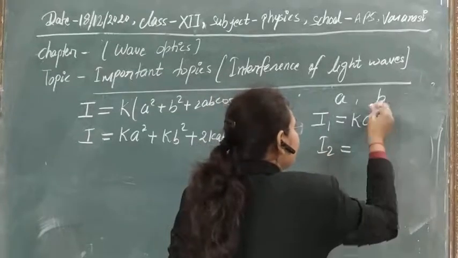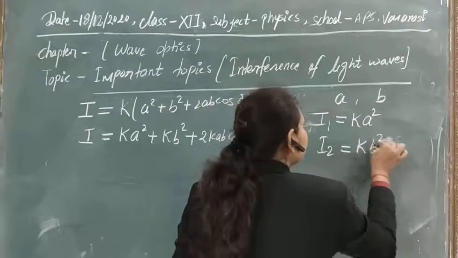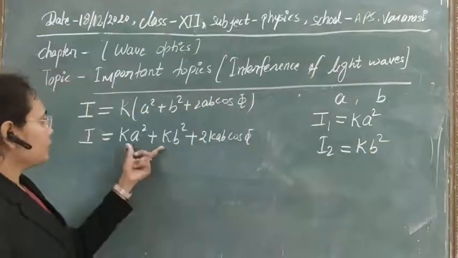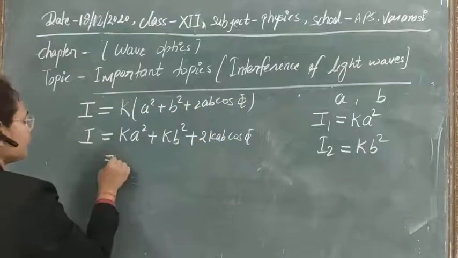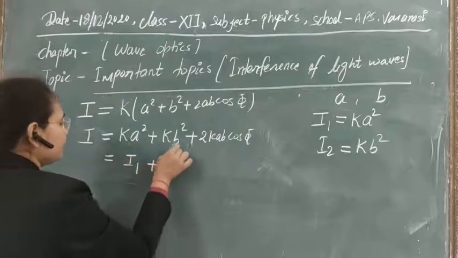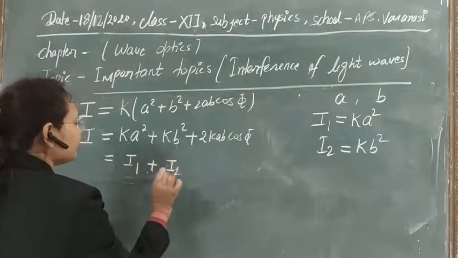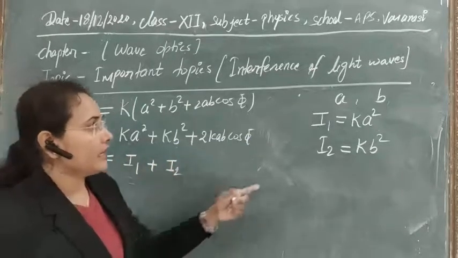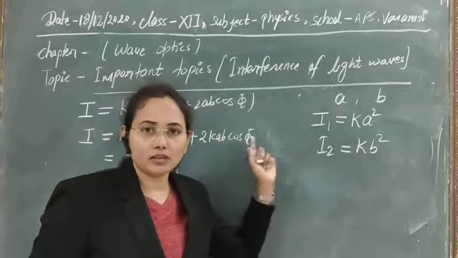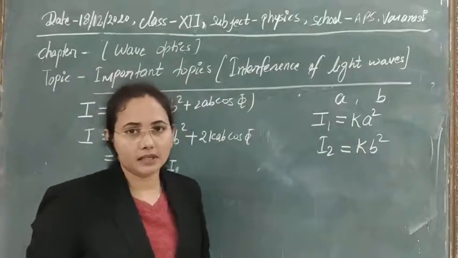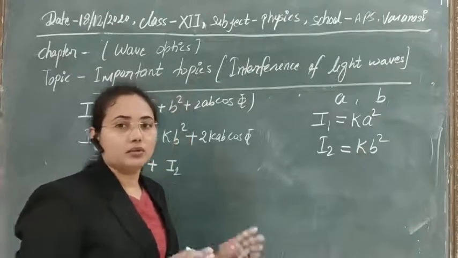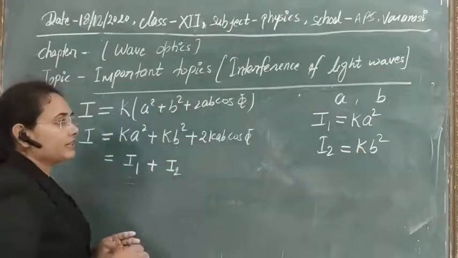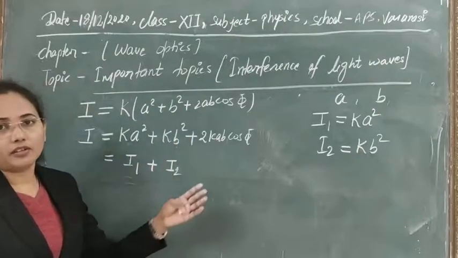In the same way I2 is equal to k b square. So in place of k a square you can write I1, and in place of k b square you can write I2. Here k is some constant, and all the waves are propagating in the same direction, so you don't have to be confused here, because we are taking nearly the same wavelength for them.